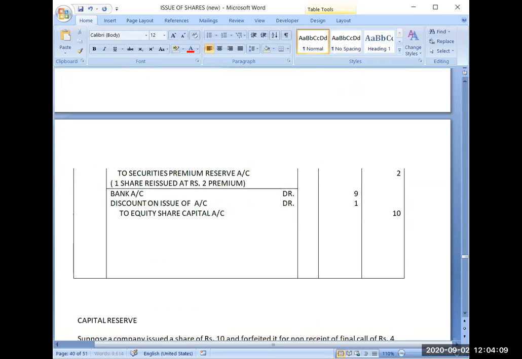So instead of writing discount on issue of shares account, you will cover this discount from the share forfeiture account. Whatever loss you have on the reissue of shares will be recovered from the share forfeiture account. That's why the Companies Act has allowed the discount here. This is a very important point. Now the journal entry for all the three is clear.